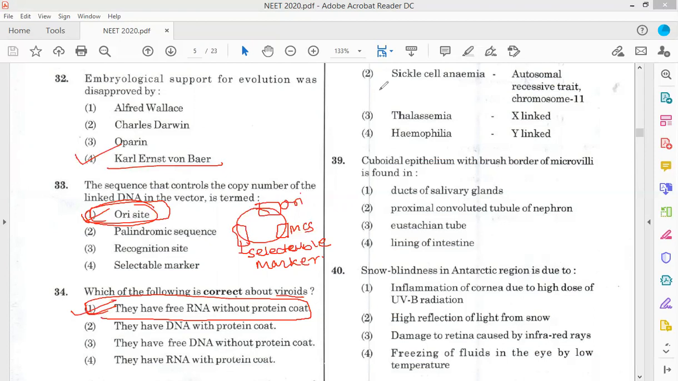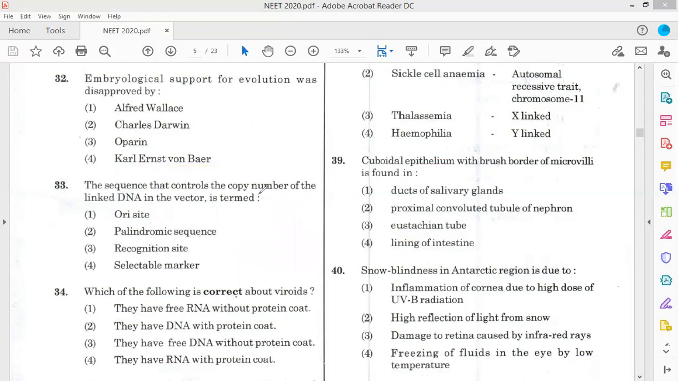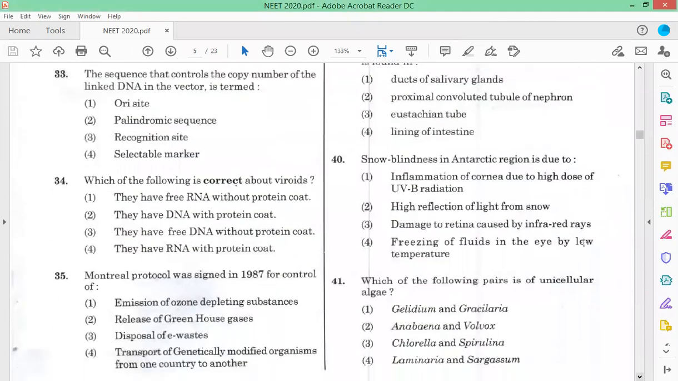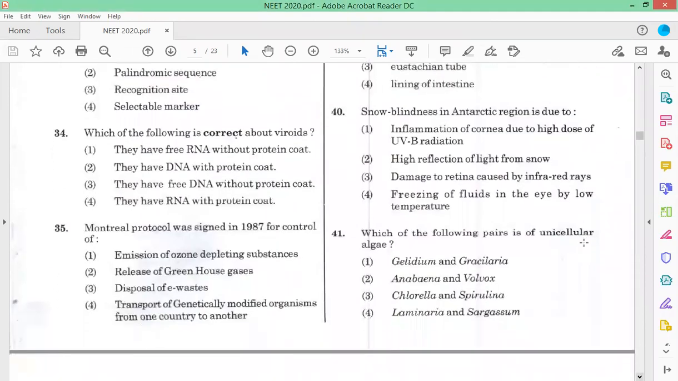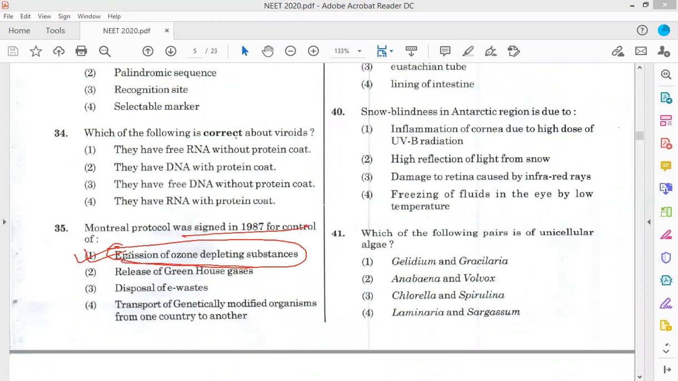Now coming to question number 35. The Montreal Protocol was signed in 1987. It is for the control of emission of ozone depleting substances. So option 1 is the correct answer. Now coming to 36.